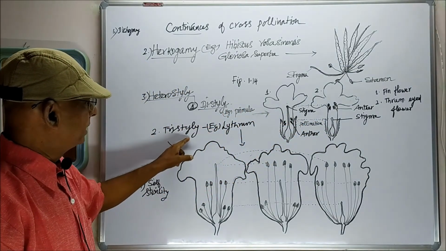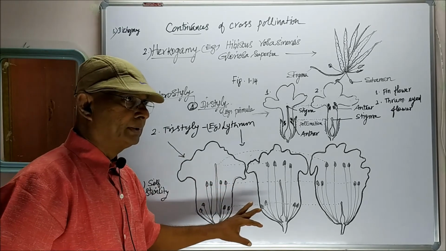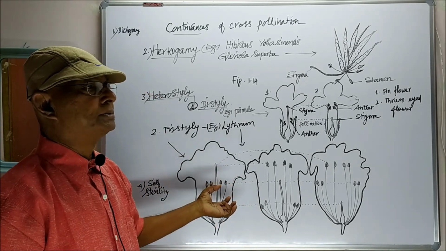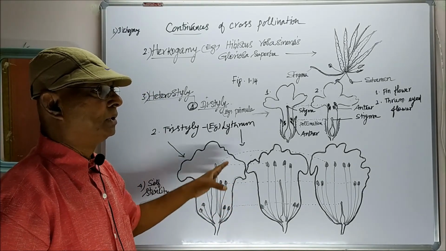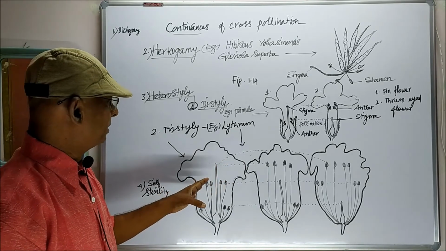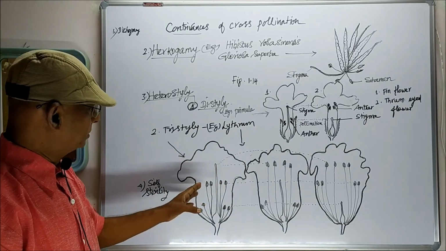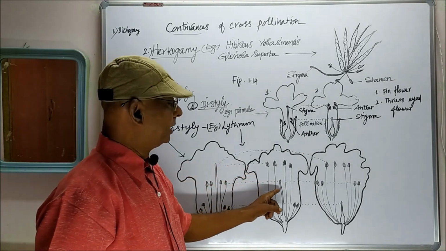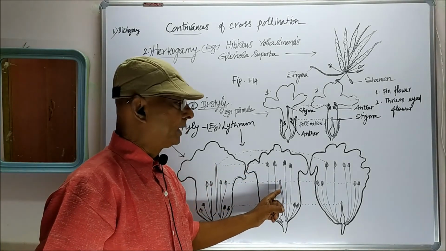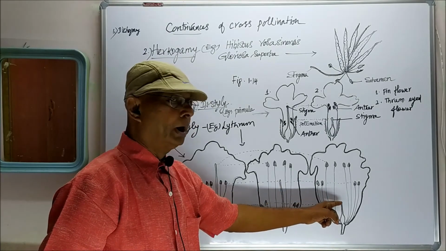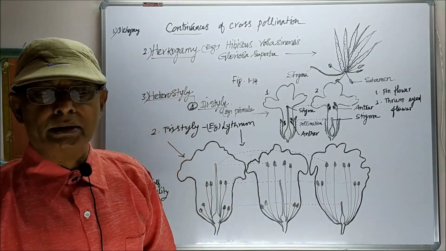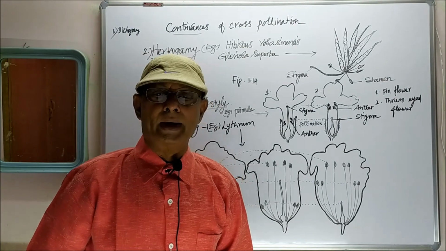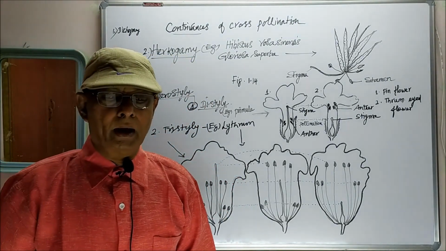In tristyly, three types of flowers with three different lengths of stigma and style are produced. Long stigma and style, middle stigma and style, short stigma and style. So that condition is considered as a tristylic condition.